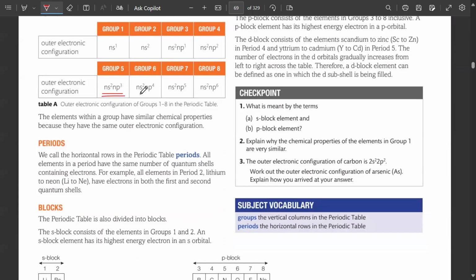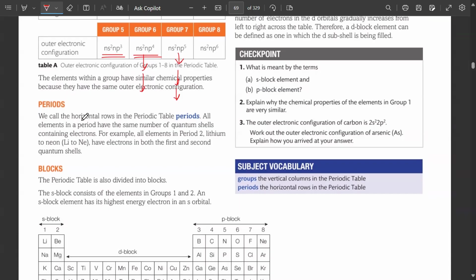ns2 np3. The next one would be ns2 np4. वो कुछ भी हो सकता है, 1s2, 2s2, 2p4 या 3s2, 3p4। ठीक है, जो अगला वाला होगा वो 4s2, 4p4 होगा। All elements in group 7 would be how? 2s2, 2p5, 3s2, 3p5, right?